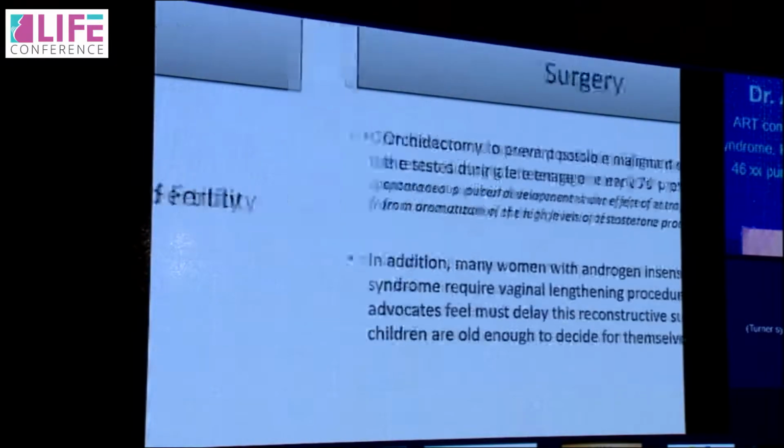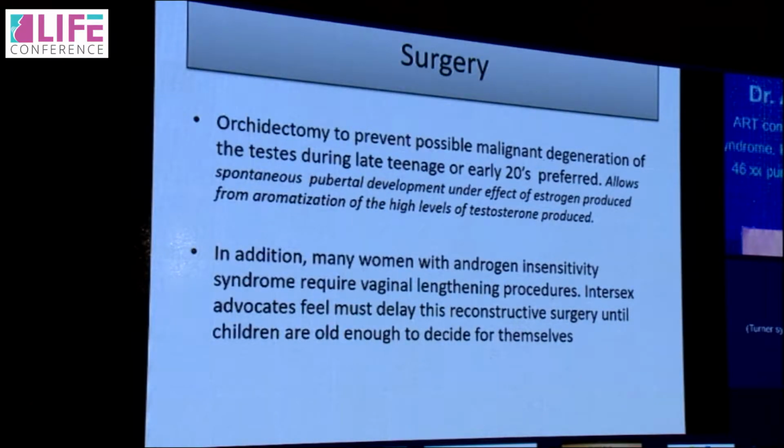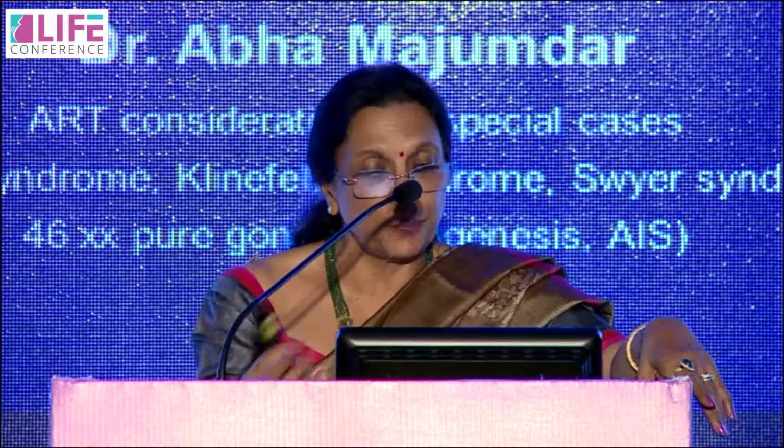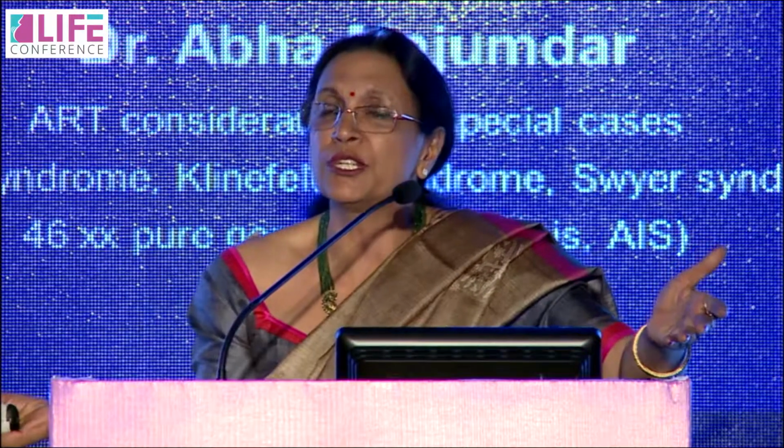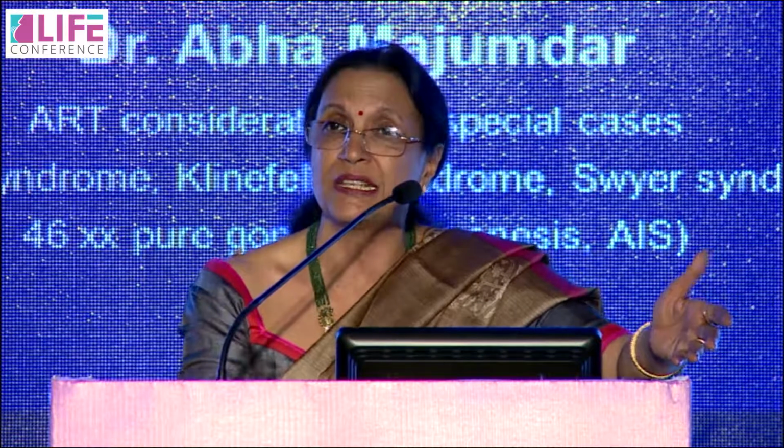Treatment is surgery and estrogen replacement, with fertility issues. One important thing is orchidectomy to prevent possible malignant degeneration of the testes, generally done during late teenage or early 20s. Why? Because we want these testes to make some androgen, with spontaneous pubertal development under the effect of the estrogen produced from aromatization of the high levels of testosterone. So testosterone is being produced a lot, it has no receptors to act, it gets converted into estrogens in the periphery, and these estrogens at least allow pubertal development of the girl.